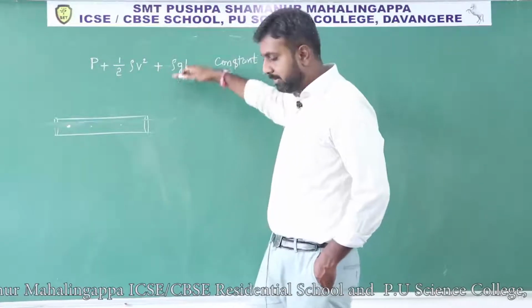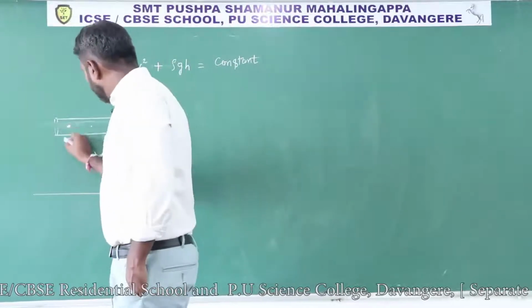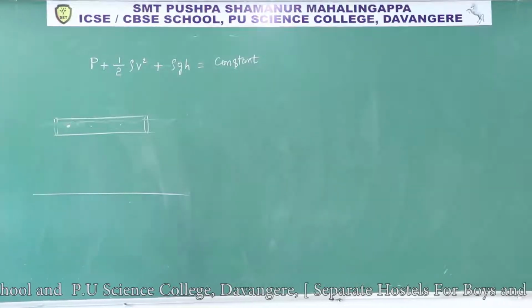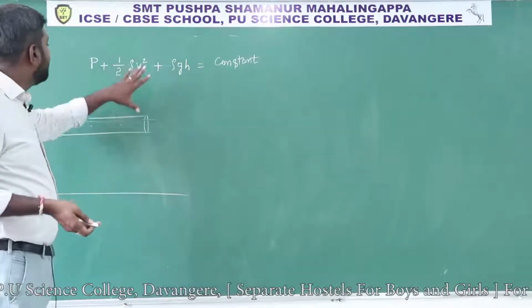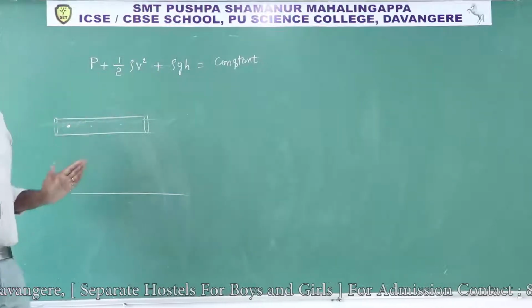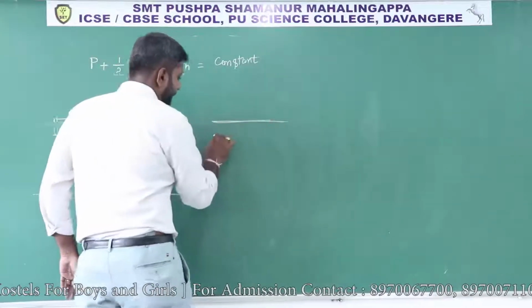This pipe is at the same horizontal level. So from the ground this pipe is at the same height, hence at every point potential energy is also constant. So pressure energy is also constant at every point. Like that, the total energy remains constant. See one more example.